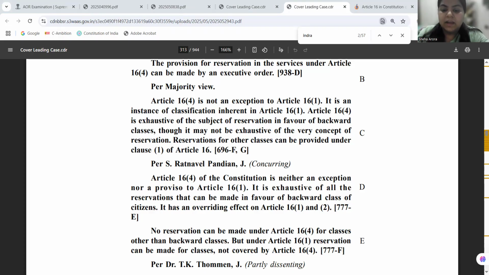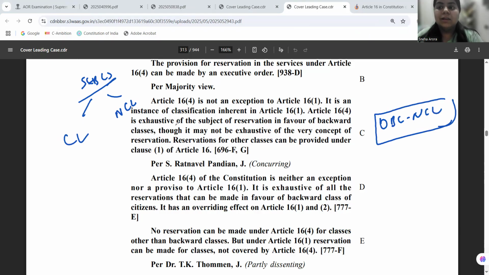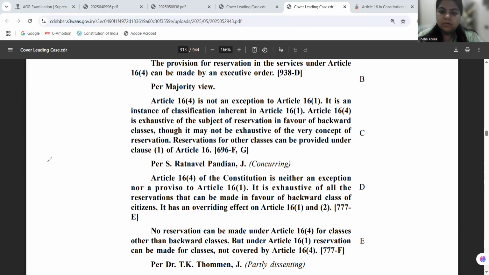Now, the court herein is basically dividing SEBCs into two classes, which are creamy layer and non-creamy layer. So whenever you apply for certain exams, or for jobs, or for admission, there is always a column where we read OBC NCL as a category, which is reserved. Because the creamy layer OBC, or the creamy layer of SEBC, who are economically advanced, who are earning a good amount as decided by the policymakers at that time, those people are not considered to be SEBCs for the purpose of granting them reservation under Article 16, Clause 4.